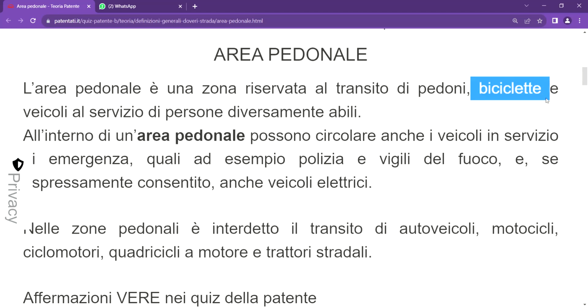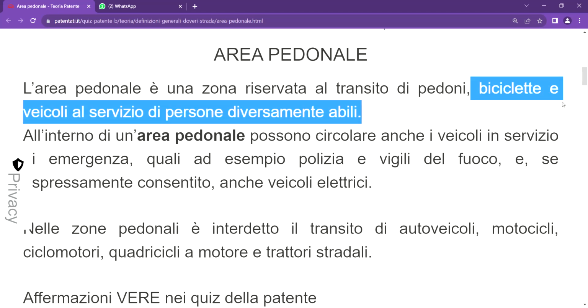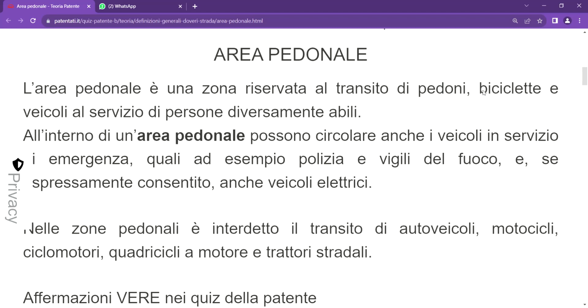And again it says bicicletta e veicoli ai servizio di persone diversamente abili. It says another thing that can also transit in this road, and another part of vehicles that can access this zone, is bicycle. Bicicletta is known as bicycle.